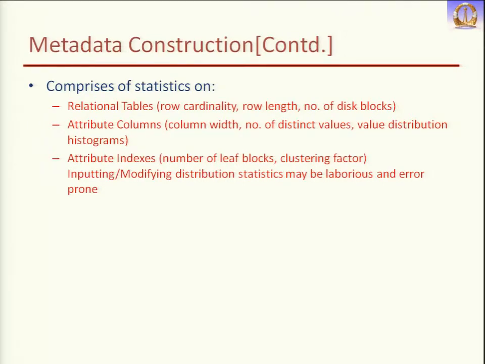Then we have the value distribution histogram. I told you about the probability distribution of the data. So how do we store the distribution? For that we create histograms. We store those histograms over those column values, and using these we try to find out how many values will be returned. Then the third thing is index.